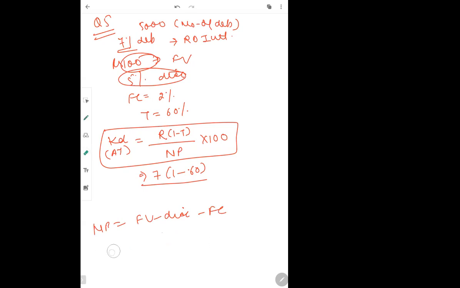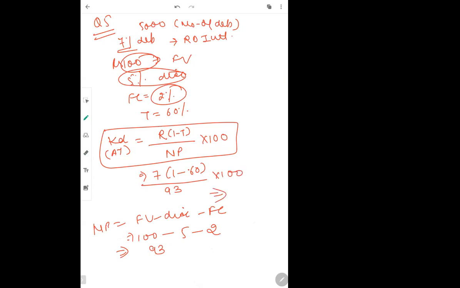Face value कितना है? 100 rupees. Discount was 5%. तो 100 का 5% निकालेंगे, 5. Flotation cost is 2%. तो 100 का 2% निकालेंगे, 2. So 100 minus 7 gives you 93. So it is divided by 93 into 100.